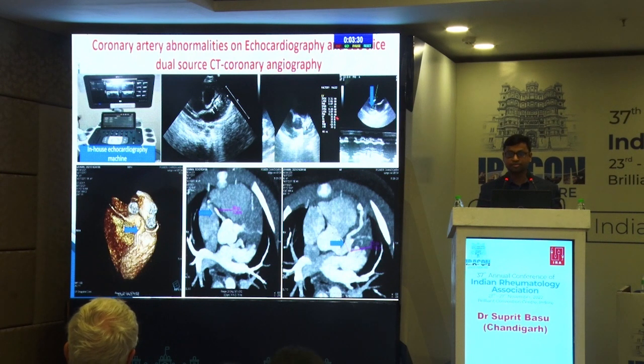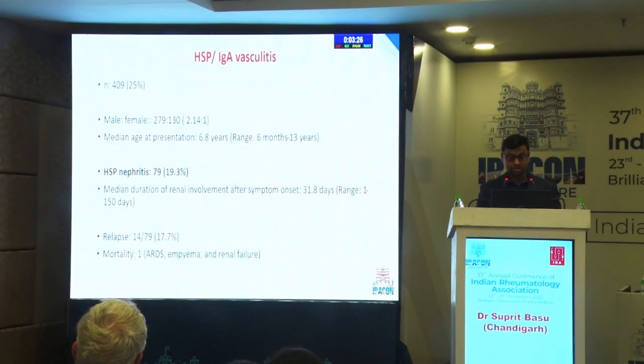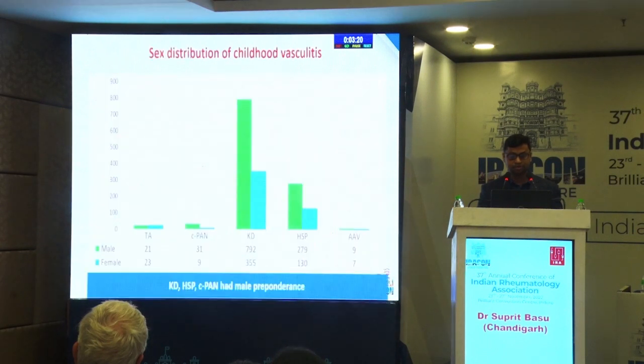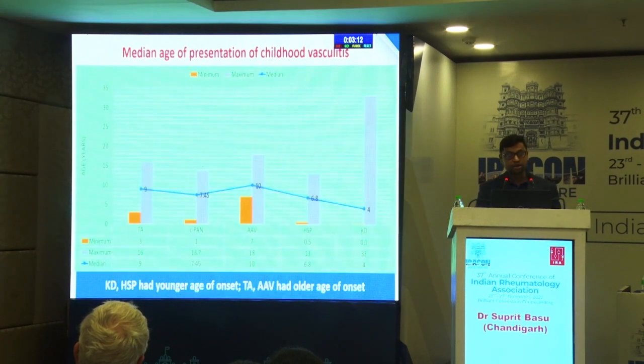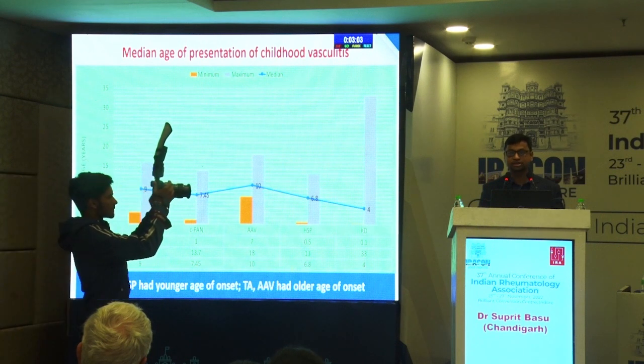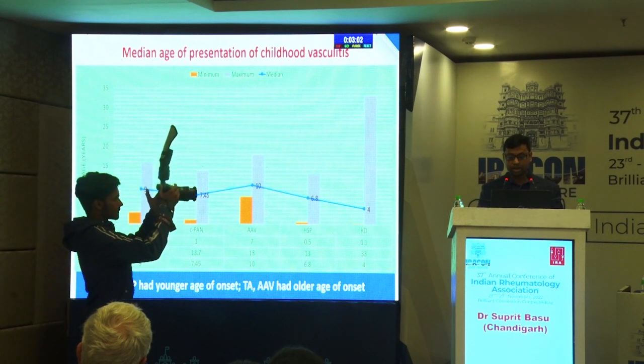These are representative images of echocardiography and CT angio changes in Kawasaki disease. Among the HSP or IgA vasculitis, 20% of cases developed the graded complication of HSP nephritis in our cohort. When we compared the sex distribution, we found that Kawasaki disease, Henoch-Schonlein purpura, and childhood polyarteritis nodosa had a male preponderance. The median age of onset of Takayasu arteritis and ANCA vasculitis was older, whereas Kawasaki disease and Henoch-Schonlein purpura had a younger age of onset.